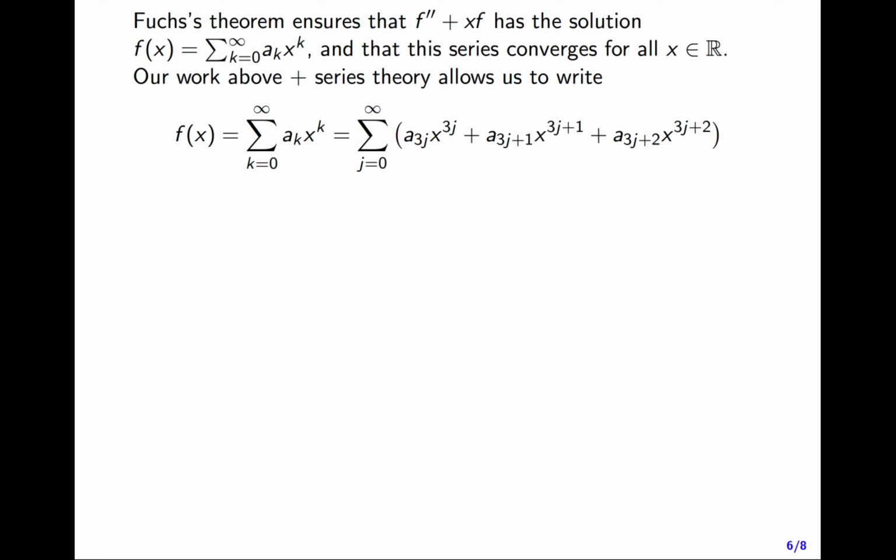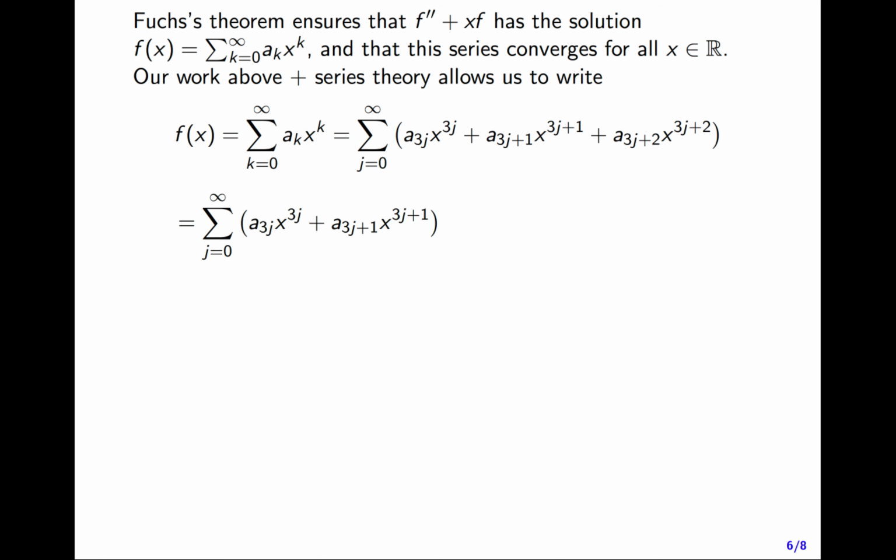This is the sum from j equals 0 to infinity of a_{3j} times x to the power 3j, plus a_{3j+1} times x to the power 3j+1, plus a_{3j+2} times x to the power 3j+2. And if you don't want to look into the appendices to verify that, I don't blame you, but instead you could just look at this series in j and start calculating it for some small values of j. j equals 0, j equals 1, j equals 2, and very quickly you'll see that we start filling in, by 3's, all the possible values of a_k times x to the k.